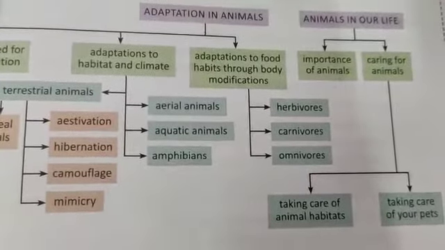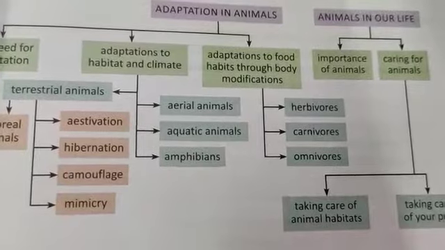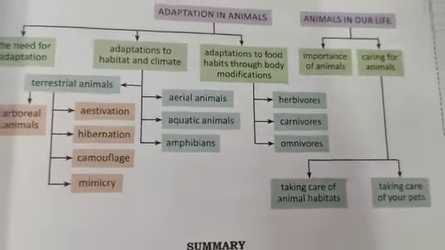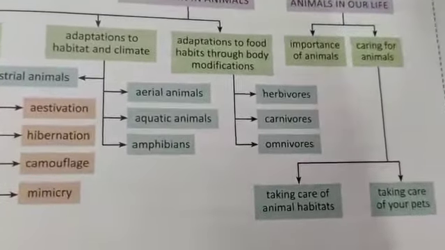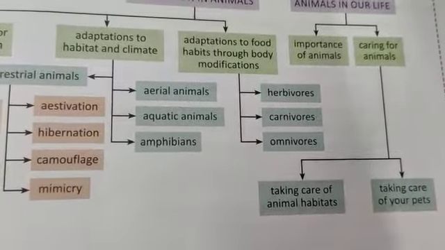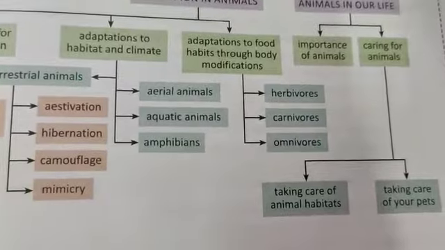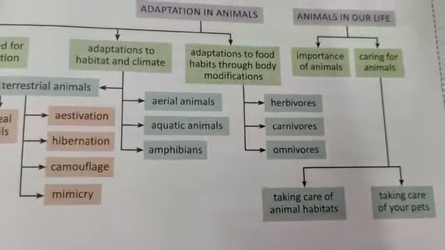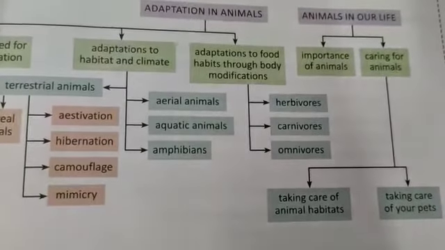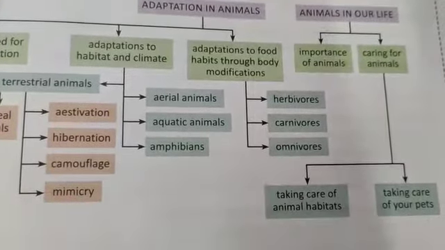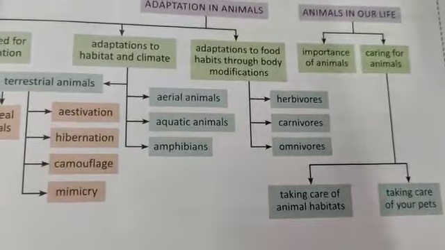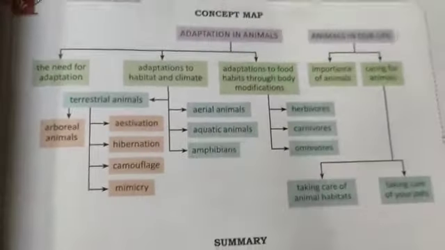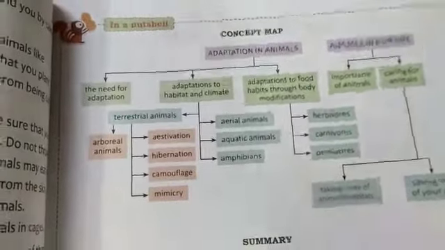Then adaptations to food habits through body modification: herbivorous, carnivorous, omnivorous. Who are called herbivorous? Animals that eat only plants. And carnivorous, those that eat the flesh of other animals. And omnivorous, both plants and animals. Then we have learnt about the importance of animals, caring for the animals, taking care of animal habitats and taking care of your pets. So this is in brief what we have learned in the chapter.